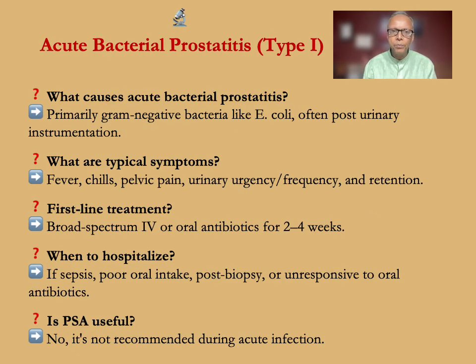Acute bacterial prostatitis, type 1. What causes acute bacterial prostatitis? Primarily gram-negative bacteria like E. coli, often post-urinary instrumentation. What are the typical symptoms? Fever, chills, pelvic pain, urinary urgency and frequency, and retention.